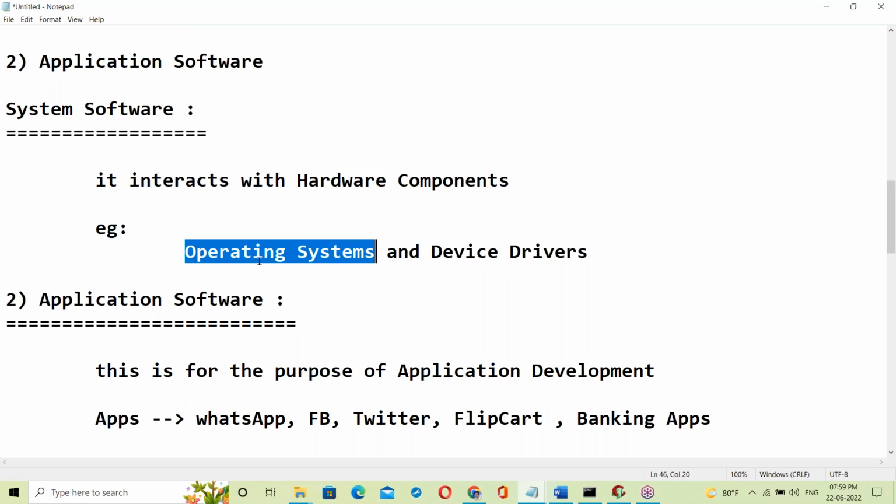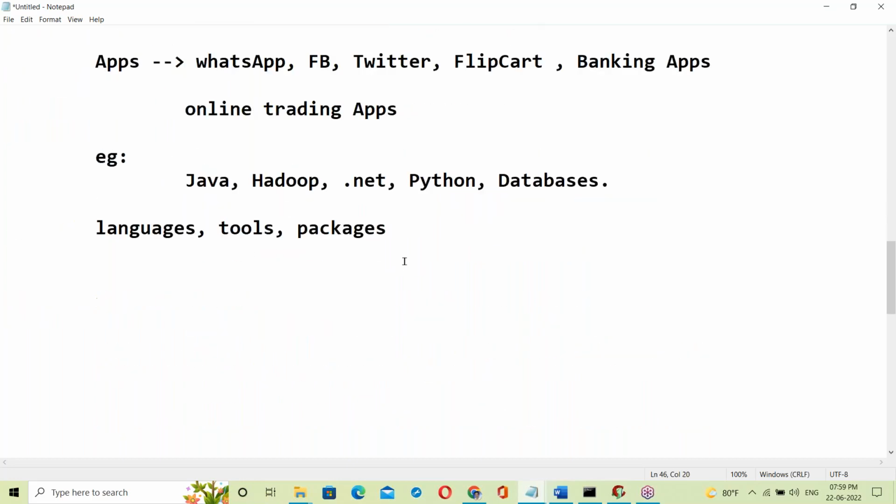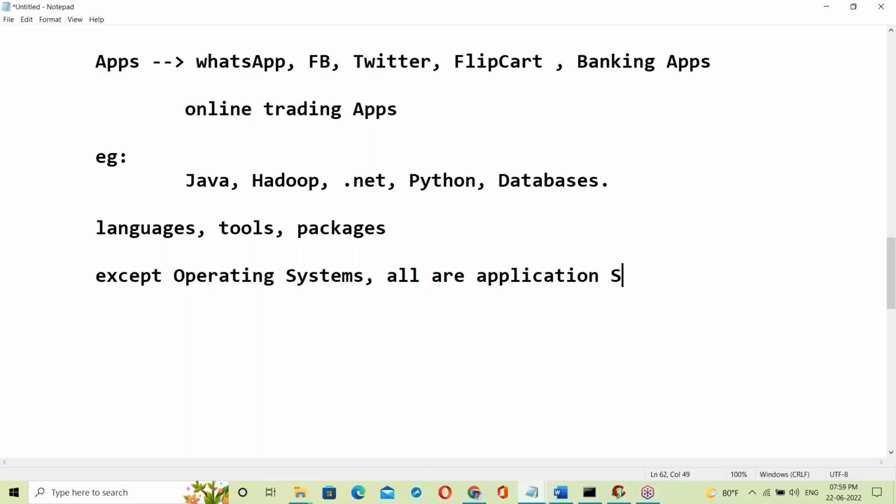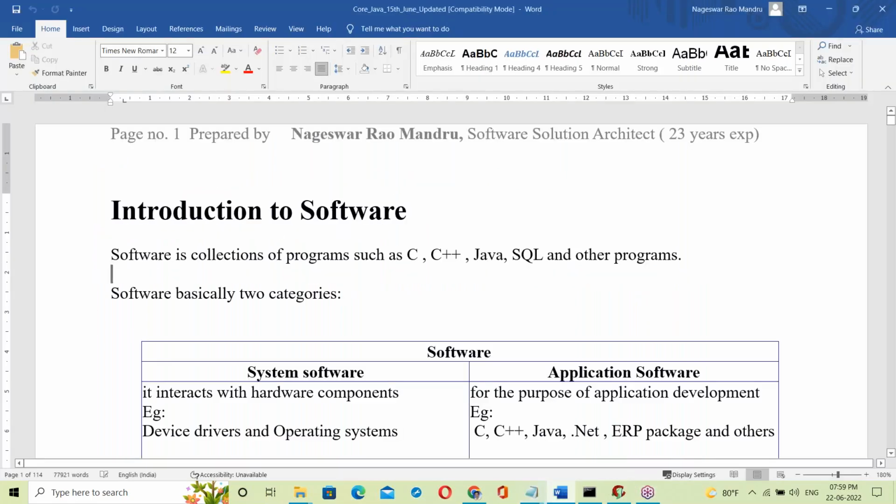See here, only OS can interact with hardware components. Except OS, operating systems, all are application softwares. That is the simple conclusion here: all are application softwares except operating systems.